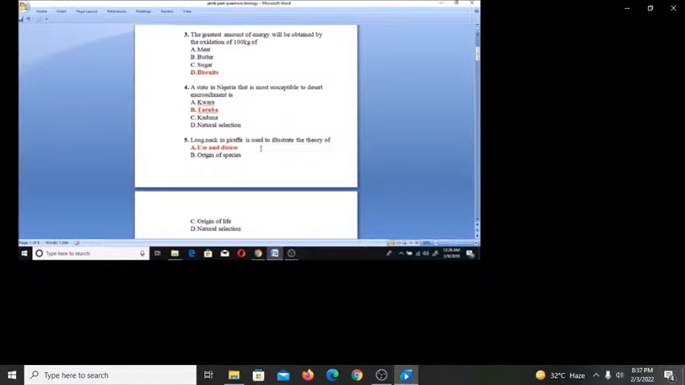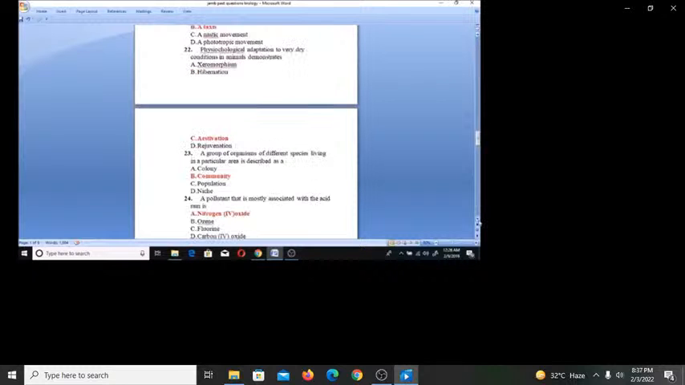Now get to number 22. Physiological adaptation to a very dry condition in animals demonstrates what? A. Xeromorphism, B. Hibernation, C. Estivation, D. Rejuvenation. The answer is C. Estivation. 23. A group of organisms of different species living in a particular area is described as A. Colony, B. Community, C. Population, D. Niche. B. Community is the answer.